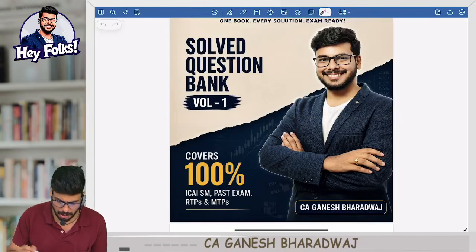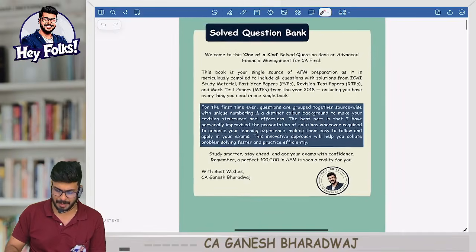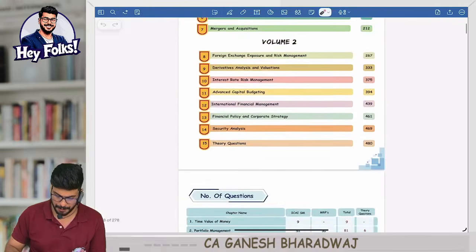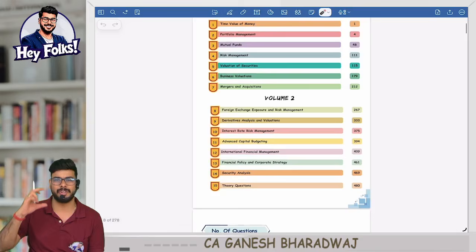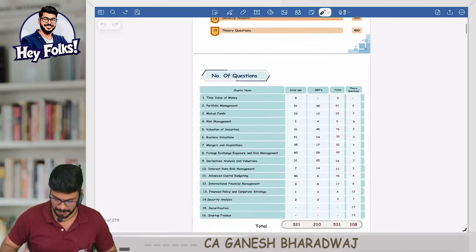And regarding the solved question bank, once again I've given a brief introduction here. You can go through it later once you download the book. Here I have bifurcated this entire question bank into volume 1 and volume 2. This is just so that instead of giving it as a single book, if you divide it into 2, the books will not be bulky. For that purpose alone we have done it.